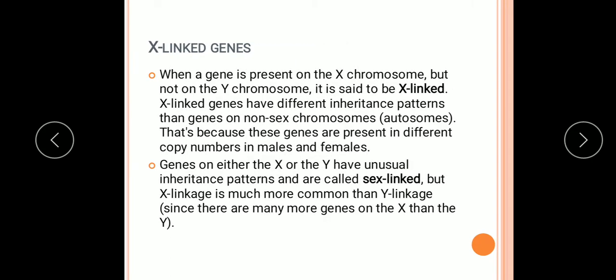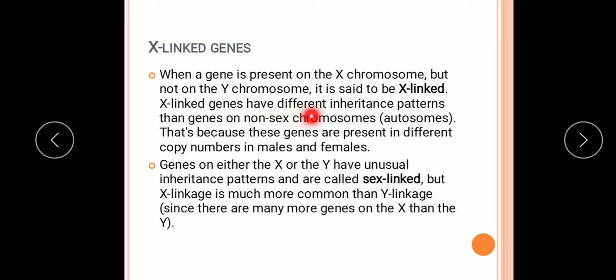Now we'll come to the topic X-linked genes. As I explained you already, inheritance of genes located on the X chromosome is X-linked inheritance. So genes located on the X chromosome are X-linked genes. When a gene is present on the X chromosome but not on the Y chromosome, it is said to be X-linked.